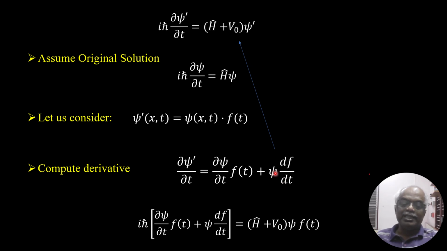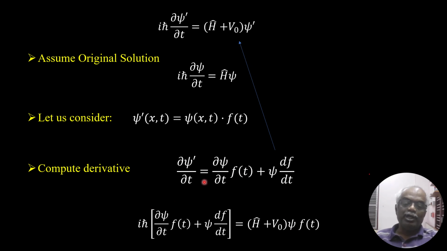Notice that f purely depends on t, not on position, so I have used a full derivative: psi multiplied by df over dt. But psi depends on x and t, so I have taken a partial derivative.